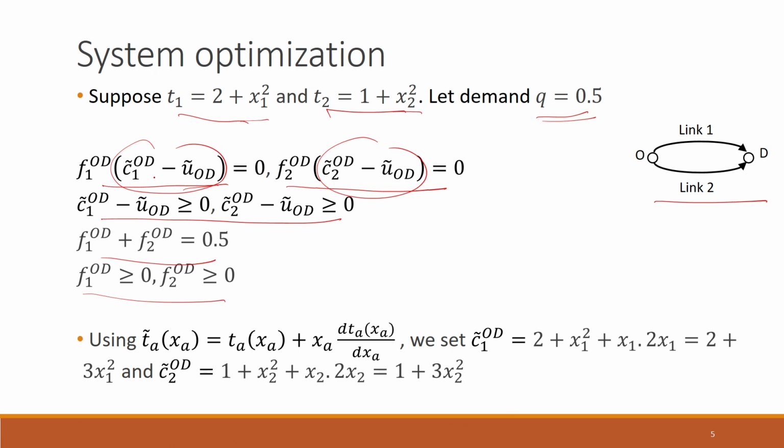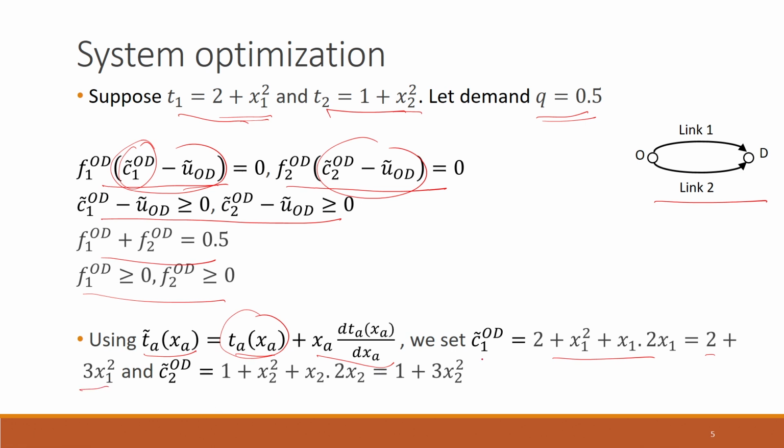What we will be doing here is replacing these marginal path travel time expressions using the expressions that we have for the travel times. So, let us determine the marginal travel time for link A, which is t_a plus x_a times dt_a by dx_a. This will come out to be 2 plus x1 squared, which is this travel time function, plus, if you take the derivative of this with respect to x1, it will be 2x1 times x1. That is why we get 2 plus 3x1 squared.